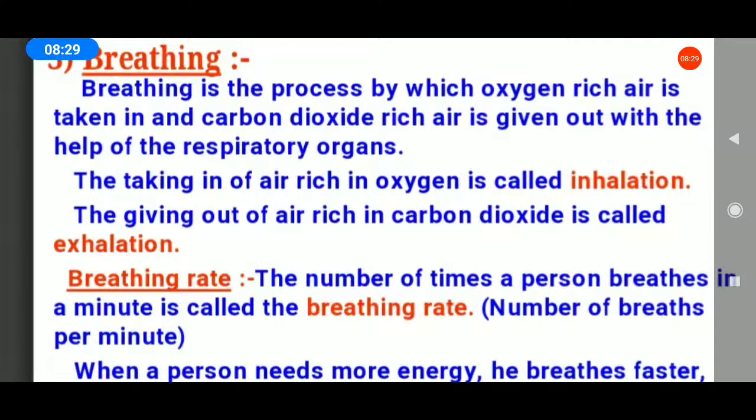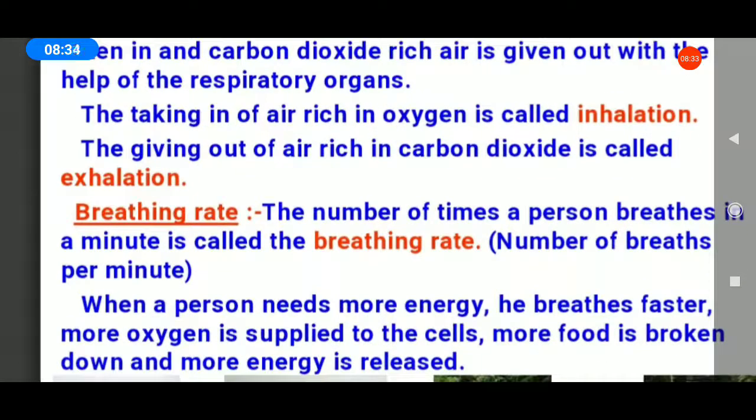What is the respiration process? Inhalation and exhalation. What is meant by breathing rate? Listen, all of you see your book, students. Book page number 109, the breathing activity 10.1.